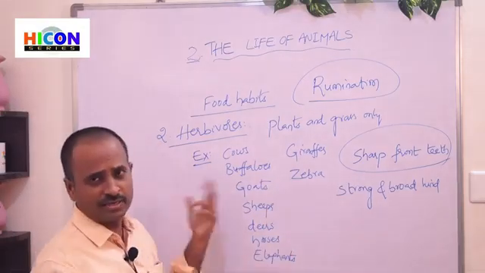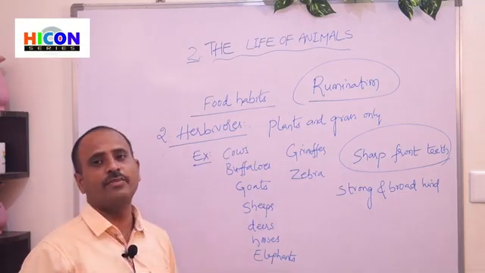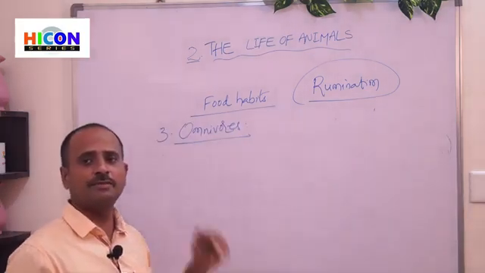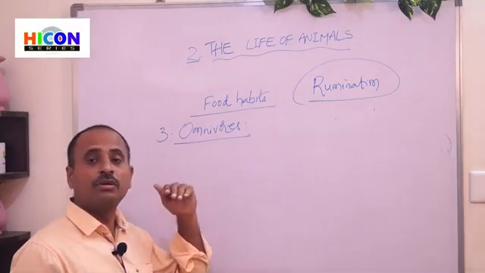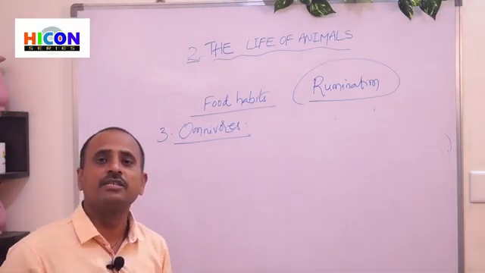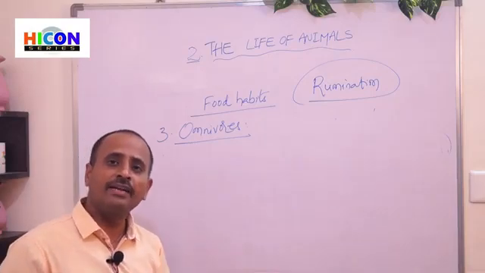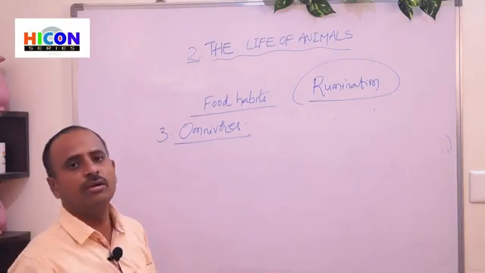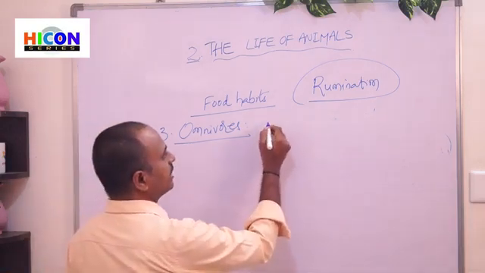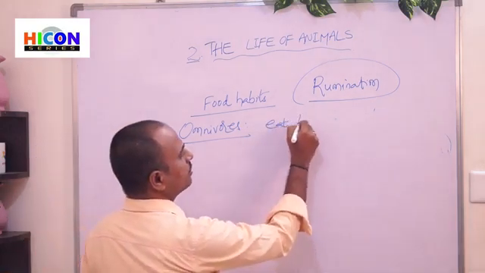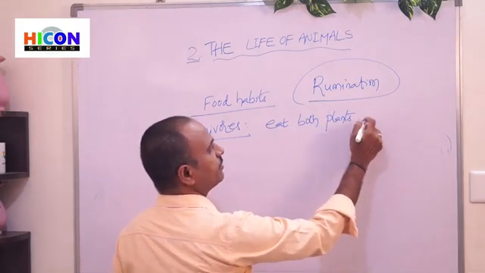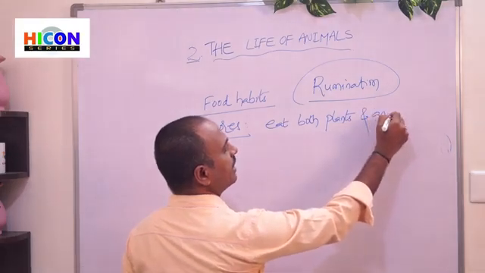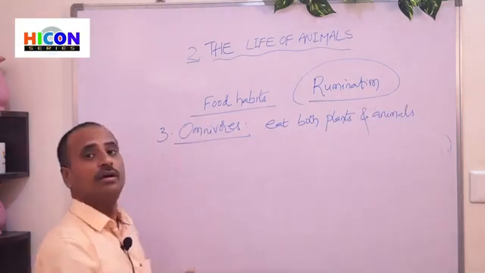Now children, let us discuss the third type of animals, that is omnivores. Omnivores means the animals which eat both plants and animals. So these animals can eat both plants and animals.